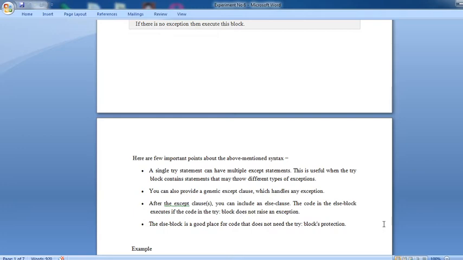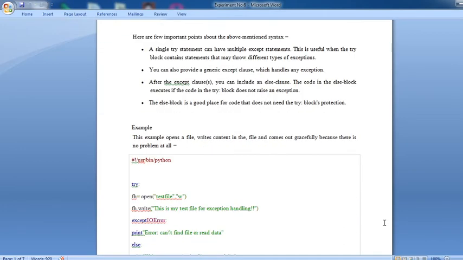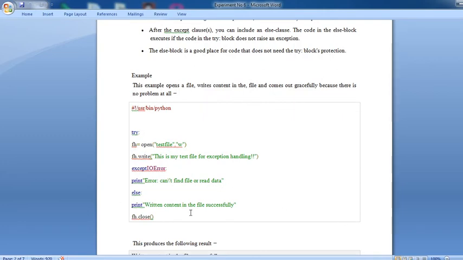You can also provide a generic except clause, which handles any exception. After the except clause, you can include an else clause. The code in the else block executes if the code in the try block does not raise any exceptions. The else block is a good place for code that does not need the try block's protection. Example of this: we will take a file example here.